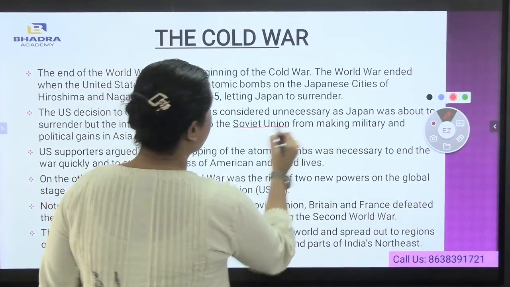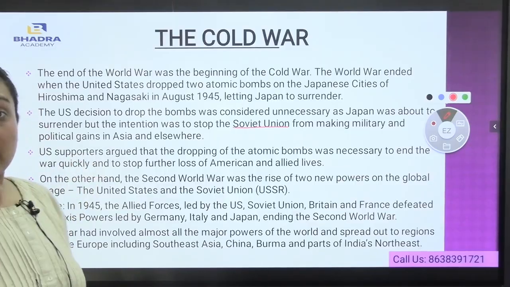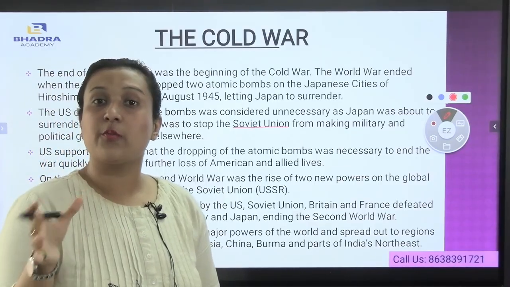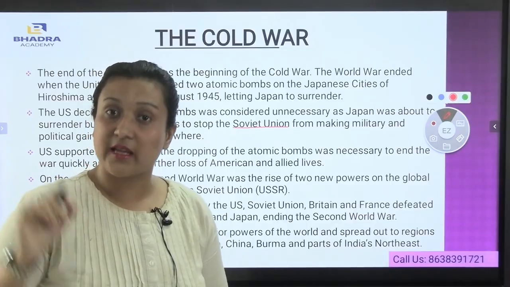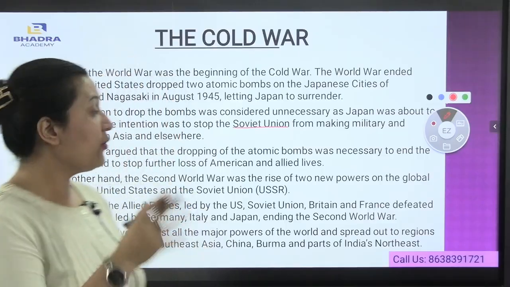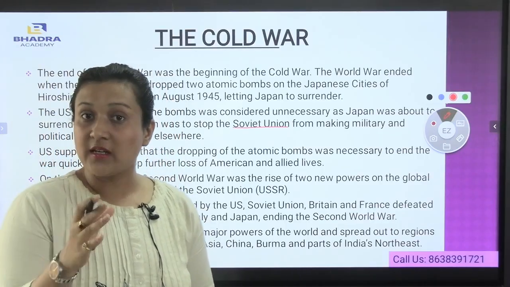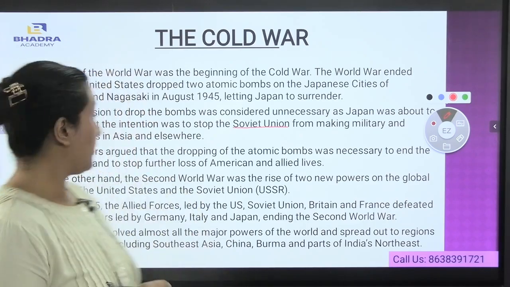The nuclear bombs were thrown on Japan so that they could control the Soviet Union. You see, these are all military and political gains during that time. For one country, the other country got affected.